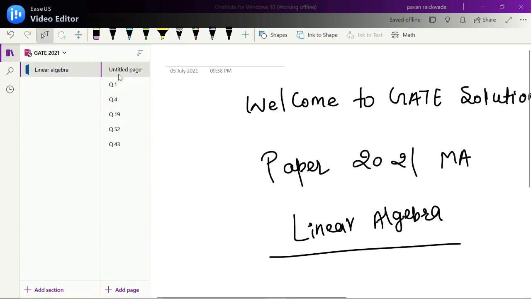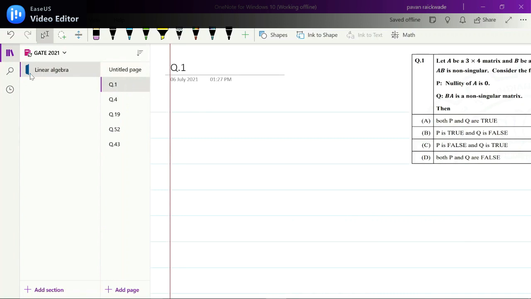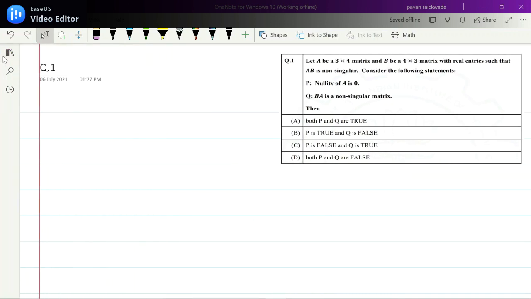So question number one is present on your screen. We have to check the validity of the statements P and Q by the given information. A is a 3x4 matrix and B is a 4x3 matrix. Statement P says nullity of A is 0. So we have to check whether the P statement is true or not. A is a 3x4 matrix, right?